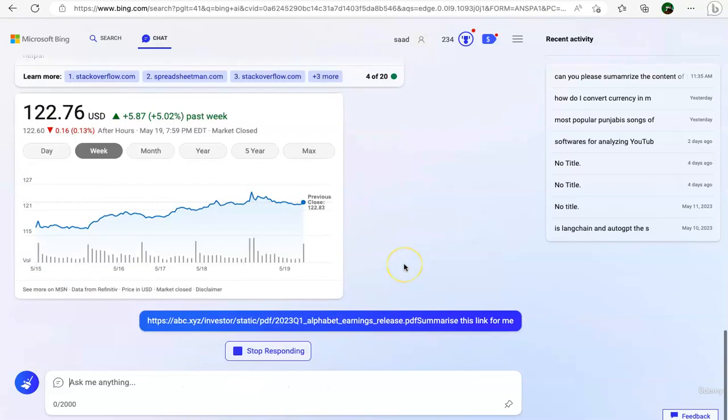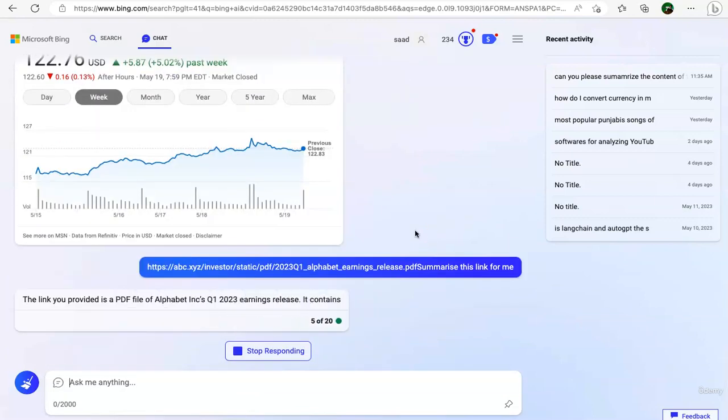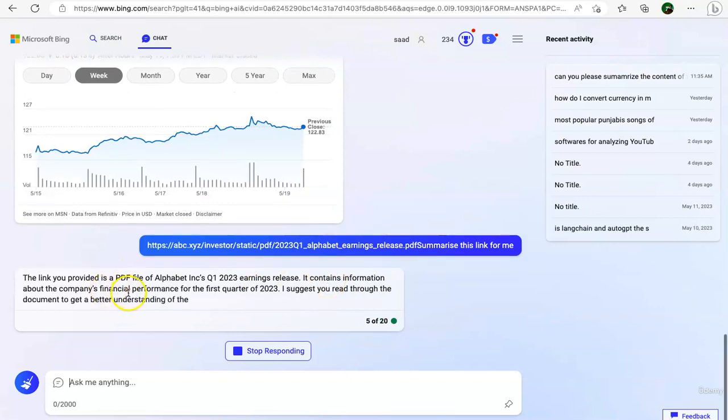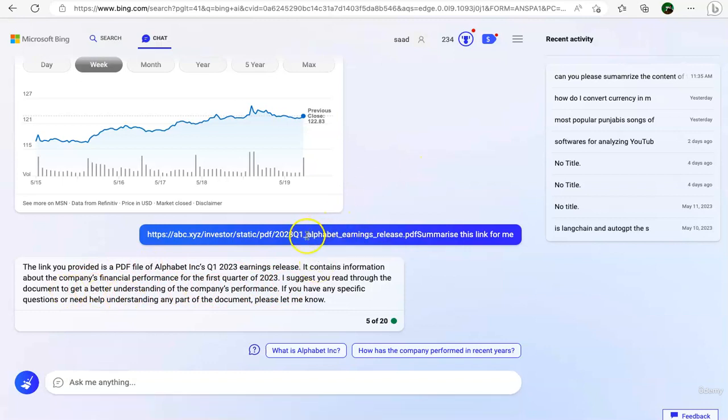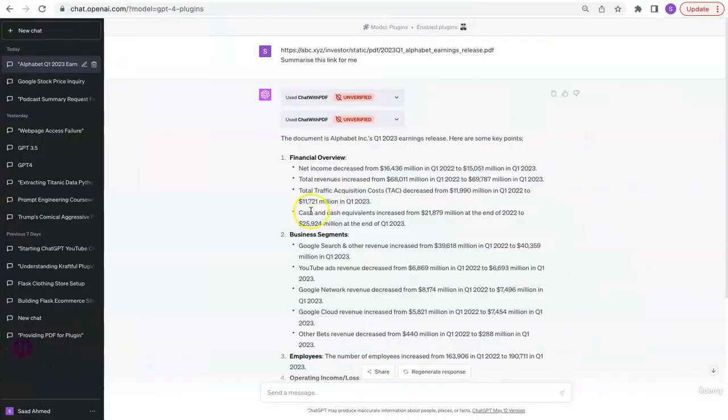Let's try Bing. It contains information about a company's financial performance. I just said you read through the link to get a better understanding. If you have specific questions, no. So it's not reading the link, it's actually reading this link URL, and based on that, it's saying it's a PDF file for Alphabet's Q1 2023 earnings because it's reading the PDF file link. It's not actually going through the link to fetch the information for us. So that's one way that it's different.